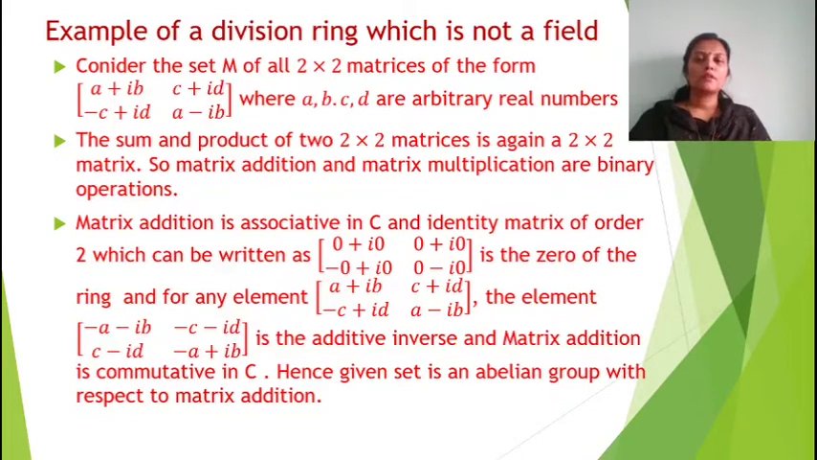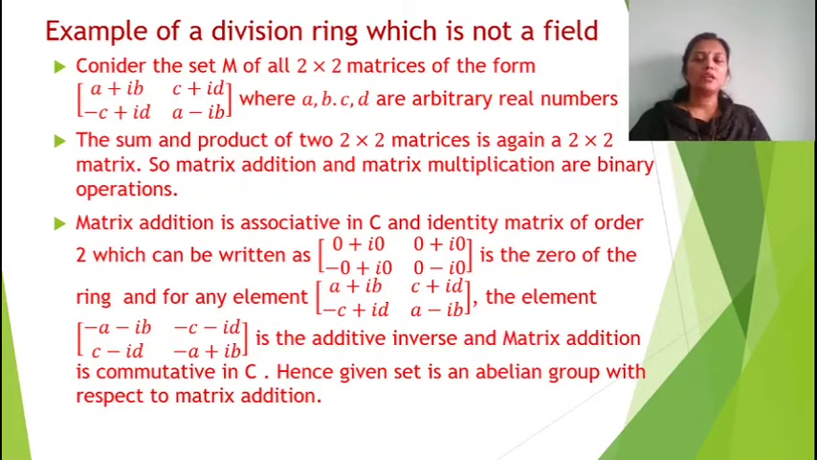So first we are telling the two operations, the sum and product of 2 by 2 matrices is again a 2 by 2 matrix. So matrix addition and matrix multiplication are binary operations. Now we are moving to the first ring axiom.